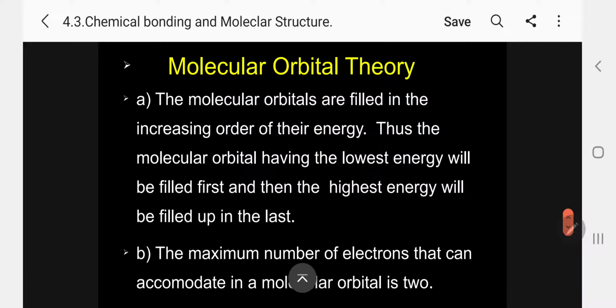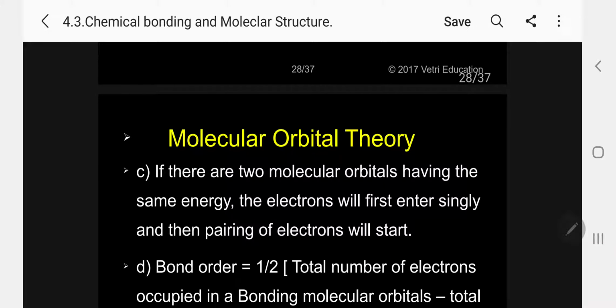Now let me go further. The molecular orbitals are filled in the increasing order of their energy. Low energy is filled first, next, like that. Thus, the molecular orbital having the lowest energy will be filled first, and then the highest energy will be filled last. The maximum number of electrons that can be accommodated in a molecular orbital is 2. We have discussed already.